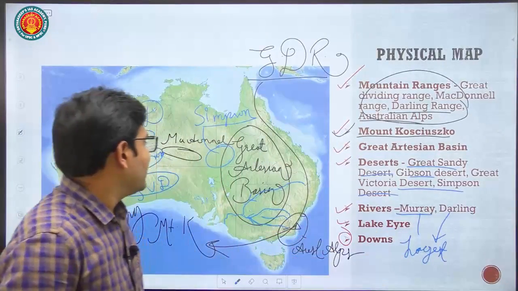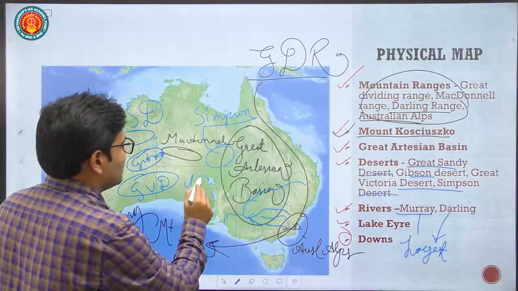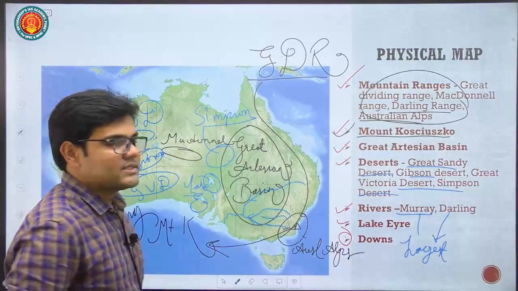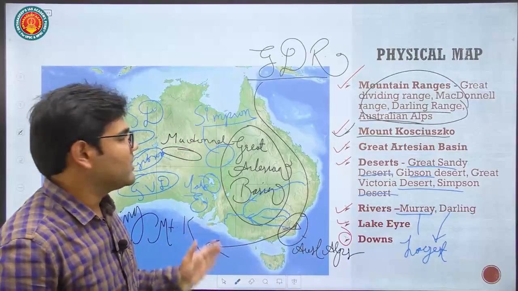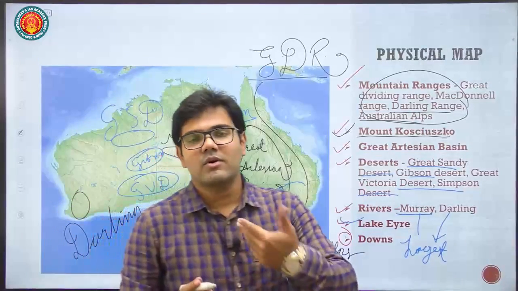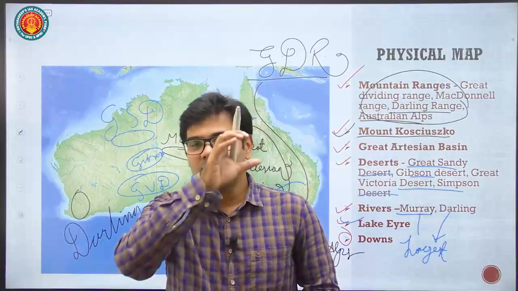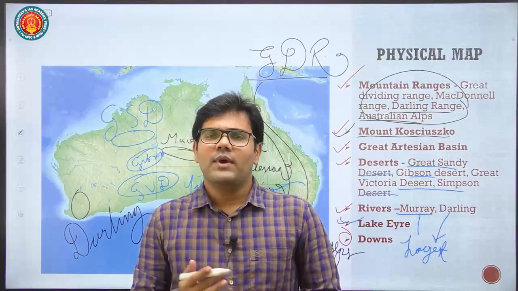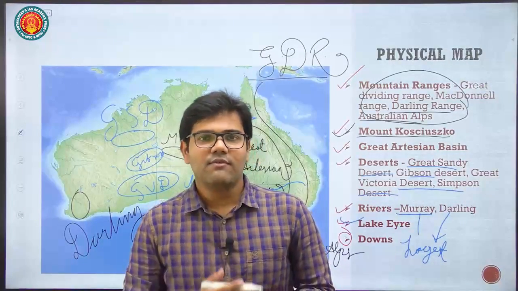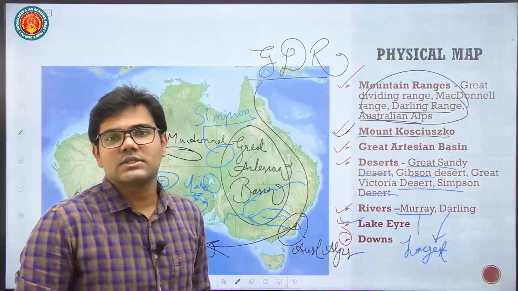Then we have Lake Eyre. So this is Lake Eyre, and this is the largest freshwater lake in the continent of Australia. So you just have to remember Lake Eyre, because in the examination they will ask you where is Lake Tonle Sap located. So it's in the Indo-China Peninsula. Where is Lake Tana situated? So it's in Africa. So likewise they will ask about Lake Eyre. So it's associated with the continent of Australia. Nothing much we have to study.